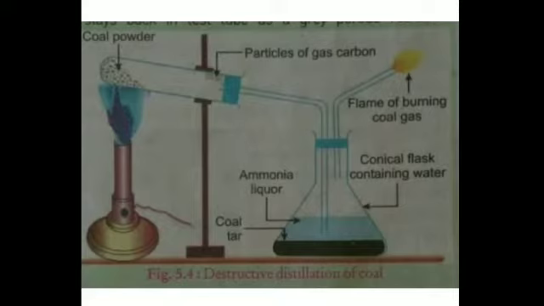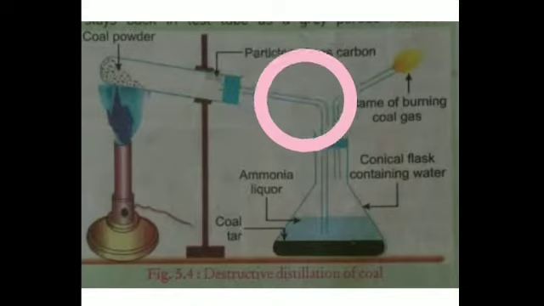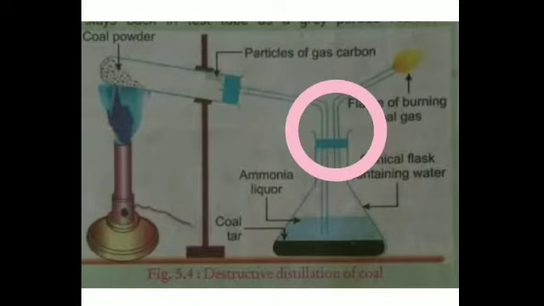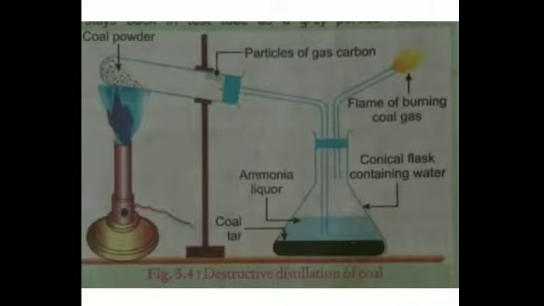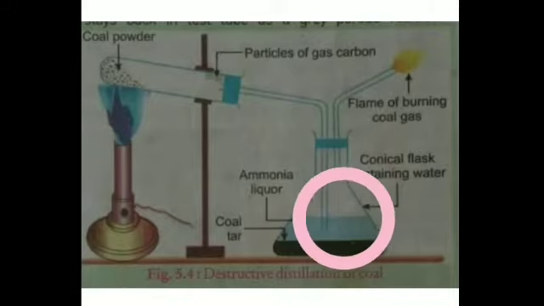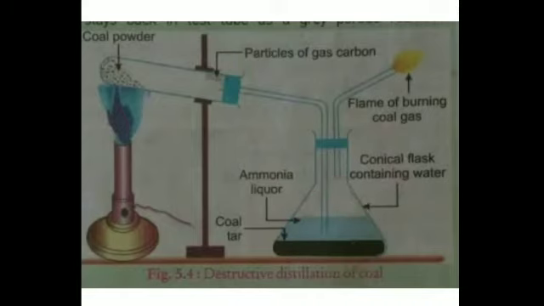So the vapor escapes into the conical flask containing water through the delivery tube and condenses to form two distinct layers. The top layer contains a clear liquid, which is known as ammoniacal liquor, and the lower layer contains a thick black liquid, which is known as coal tar.